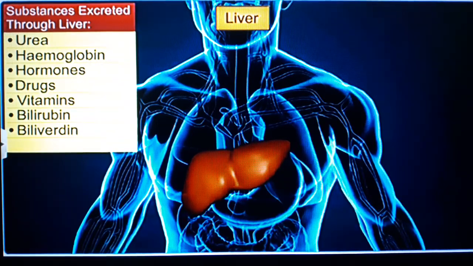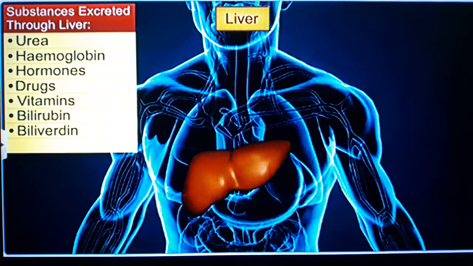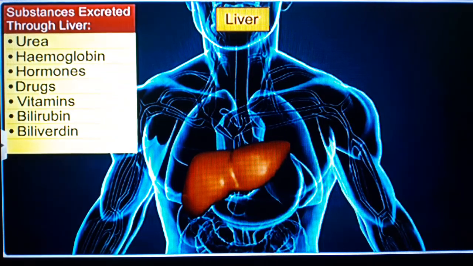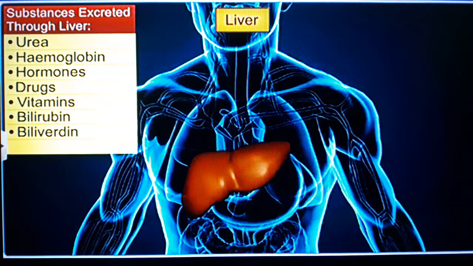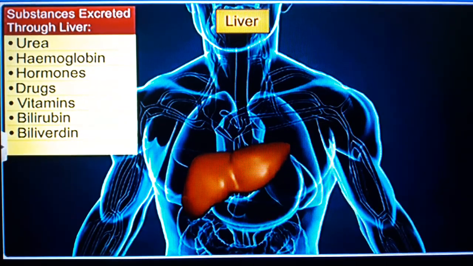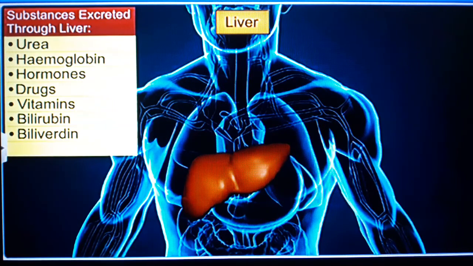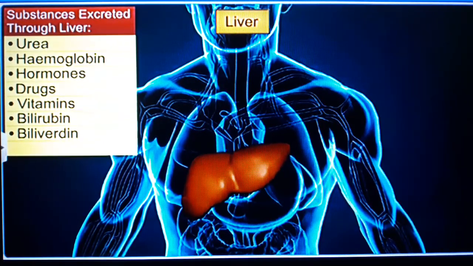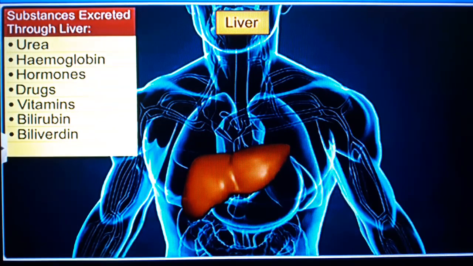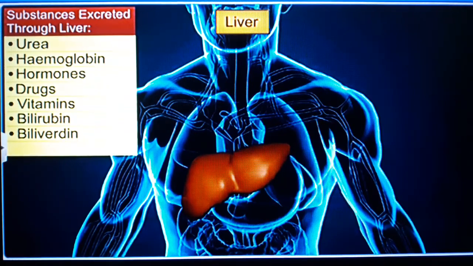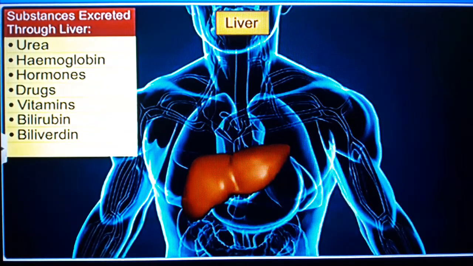Bile pigments are poured out into the duodenum as part of bile and are removed along with feces. The liver also excretes cholesterol, various inactive products of steroid hormones, and harmful products like alcohol, nicotine and many drugs. It is in the liver that ammonia produced by deamination is converted into less toxic urea on combination with carbon dioxide.